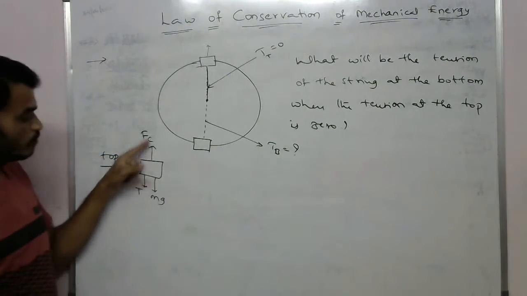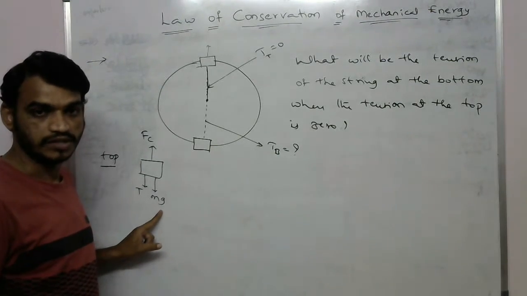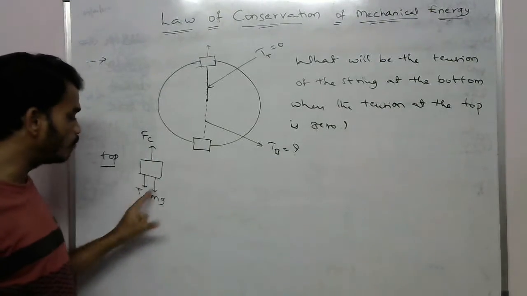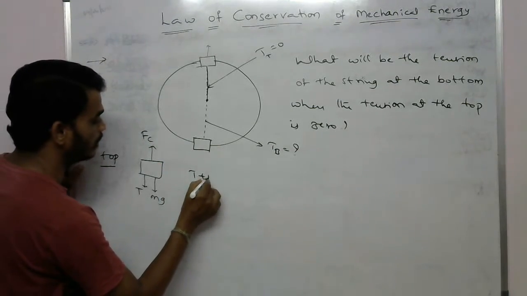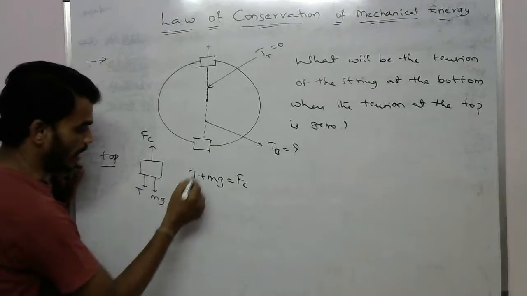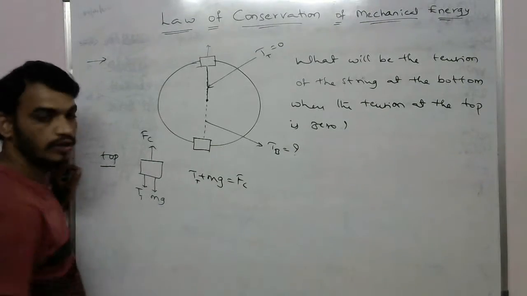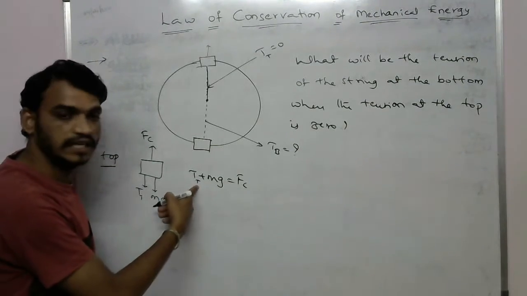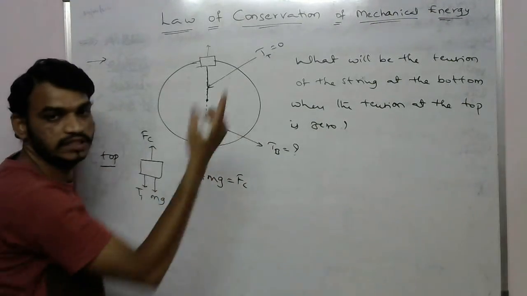So this is the centrifugal force, the tension force and the gravitational force. Then the total forces: we can write T plus mg equals the centrifugal force, where T is the tension at the top. To identify it easily, I am representing it as the tension at the top, and we already know the tension at the top is 0.